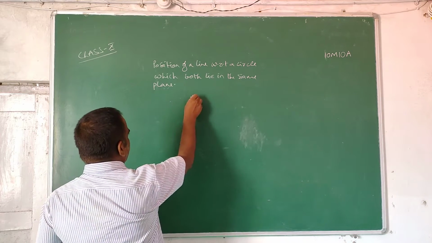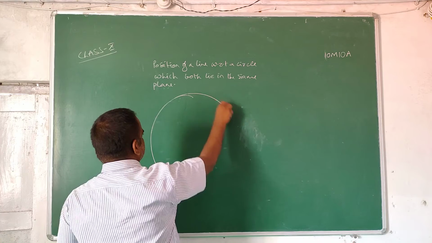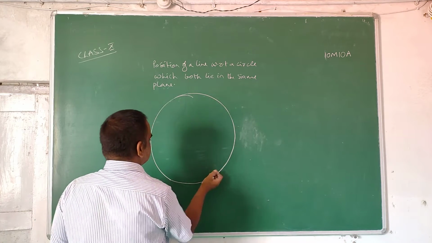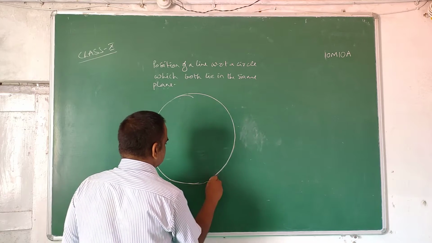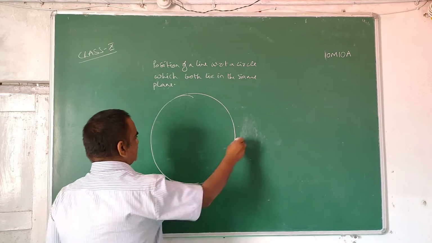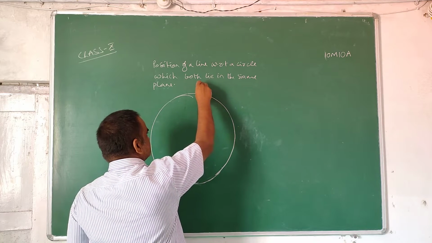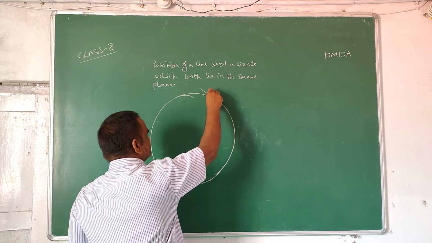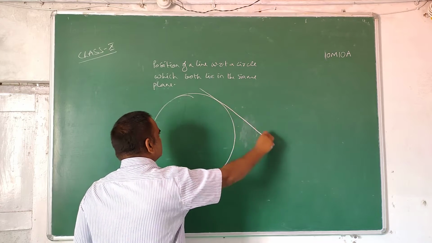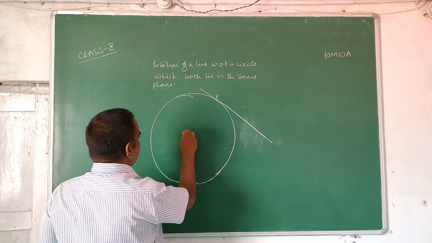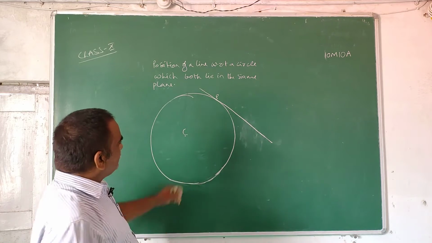What is the third case here? You see, there is a circle and there is a line here. So how are these two? The circle and line are meeting at only one point.